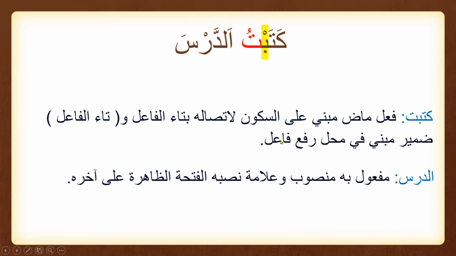Alhamdulillah. So this is how we are going to write the i'rab for katabtu. Katabtu is fi'l madi mabni ala sukoon. This is all mabni, and you'll see the third letter has a sukoon. Write down fi'l madi mabni ala sukoon, then write the reason for the sukoon, and the reason is litisalihi bi ta al-fa'il. And after that, write about ta al-fa'il: it is a damir muttasil mabni fi mahli rafa' fa'il, because all the doers are rafa' or marfu' in status.